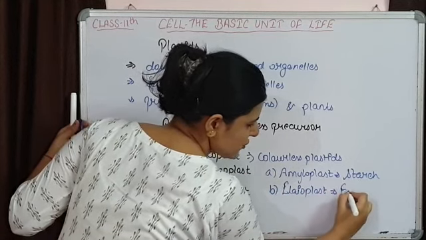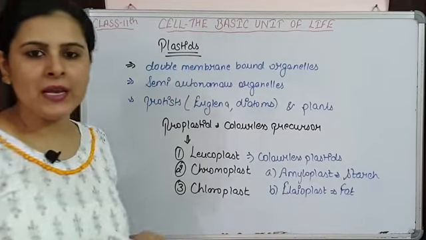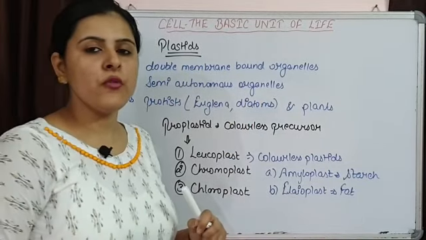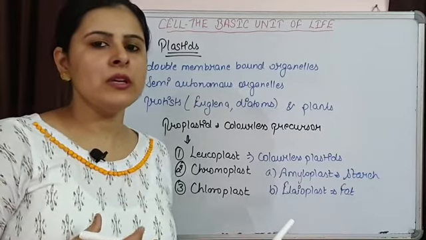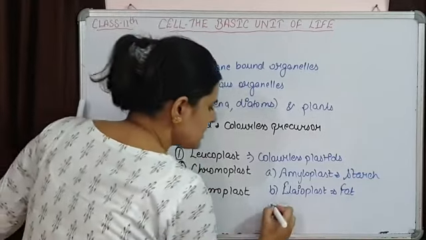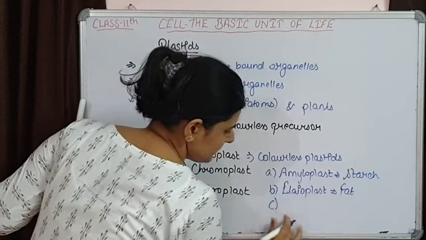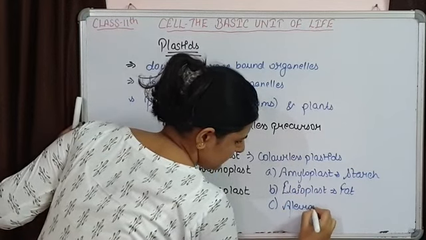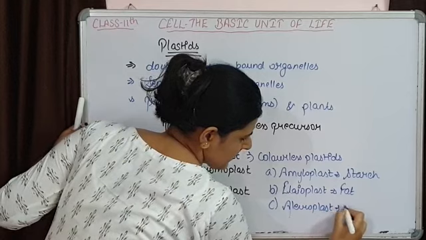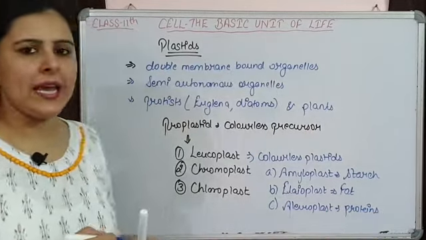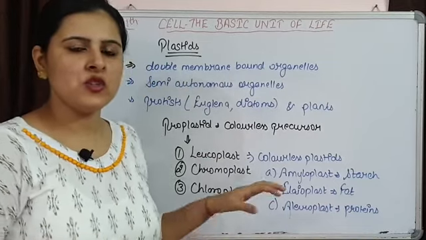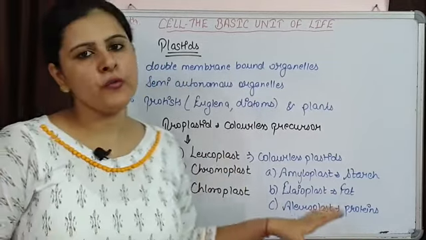These are the fat storing leucoplasts, which are involved in the storage of fats. Then we are having aleuroplasts, which are involved in the storing of proteins. So depending upon the type of substances they are storing, we are having different types of leucoplast.